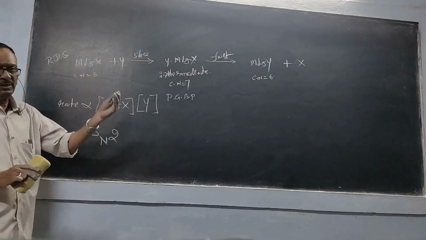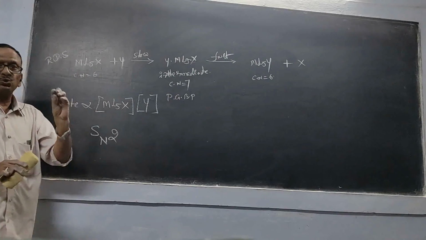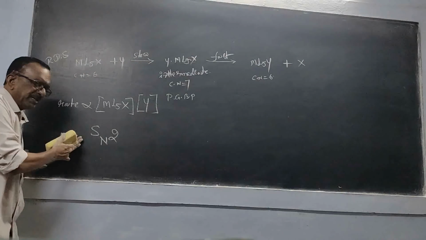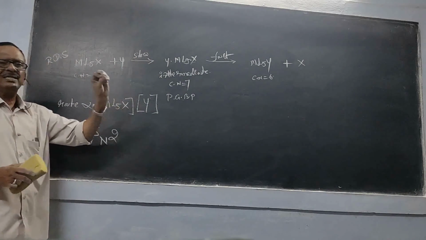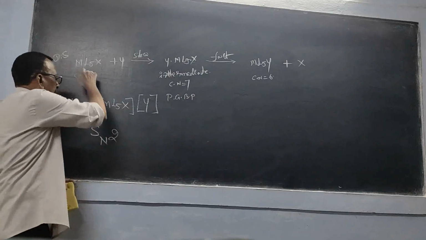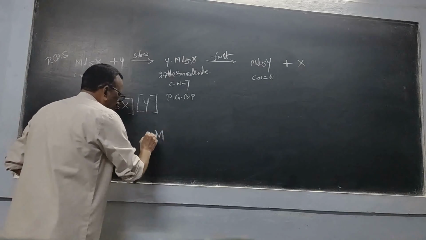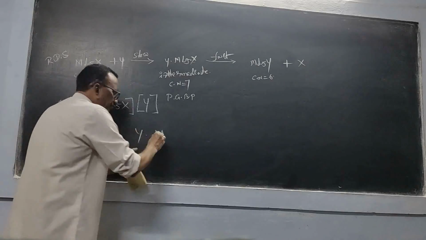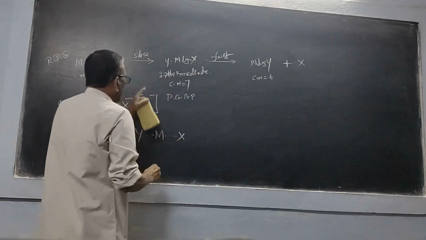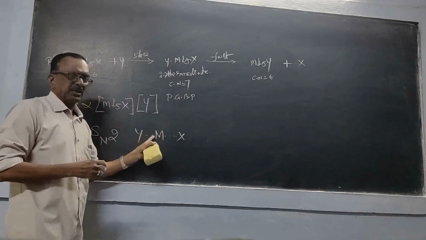In SN1, I used the word dissociation. Now what is happening here? The overall reaction rate is decided by what? On one side, Y is forming a new bond, and at the other side, X is leaving the metal.